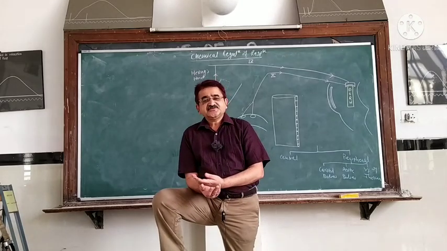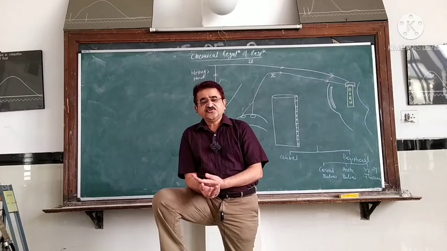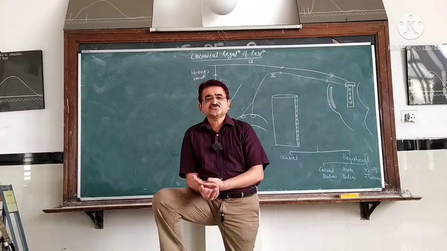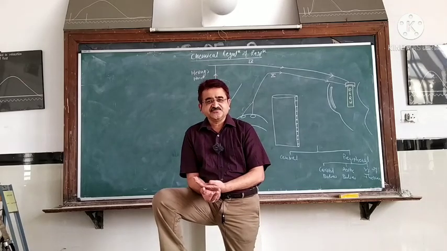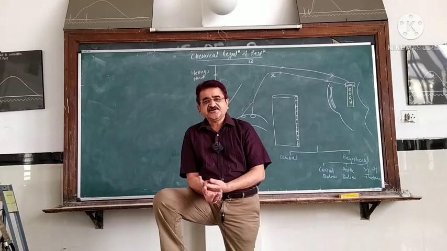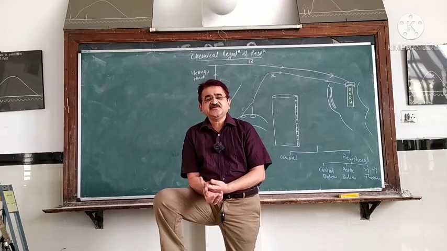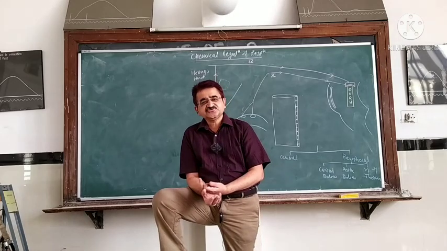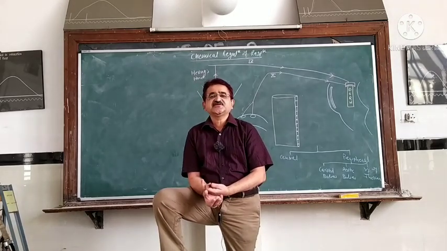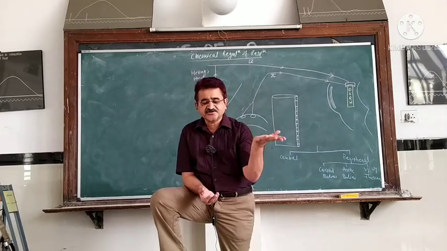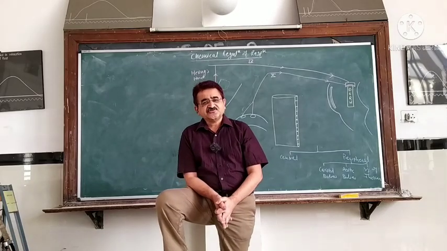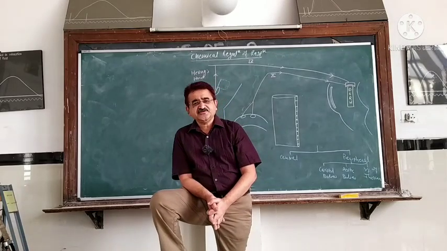But still a sufficient amount of O2 is delivered to the tissues, and a sufficient amount of CO2 is carried from the tissues to the lungs, and ultimately it is removed. That means respiration is regulated precisely in such a way that the demand of oxygen of the tissues is fulfilled, and whatever extra CO2 is produced is taken out of the body to the atmosphere. So how does this regulation of respiration occur?